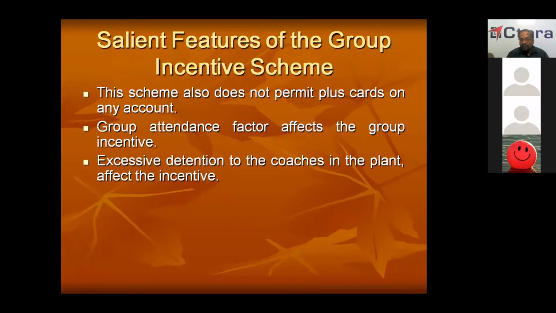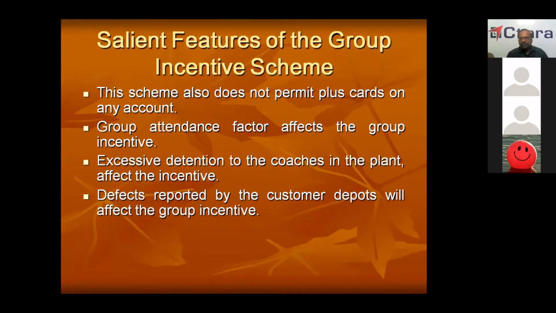But in CLW, there is no retention problem. Some of the coaches were sent even 7, 8 months afterwards, but that will not affect any incentive. Here, they have connected this retention period also. If that coach is retained for more than the retention time, that coach will not be counted for incentive. You will not get any incentive. That's why you should not keep the coach for more time, ideally. So that's called retention, excessive retention.